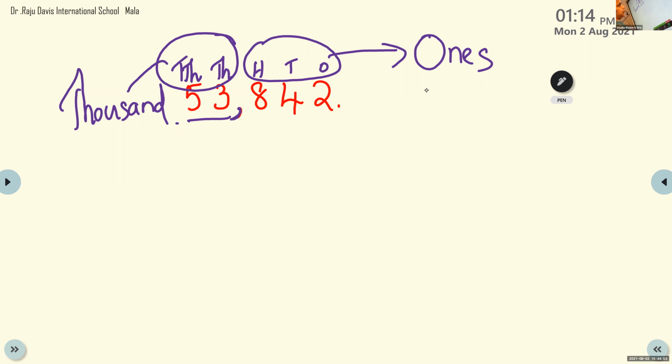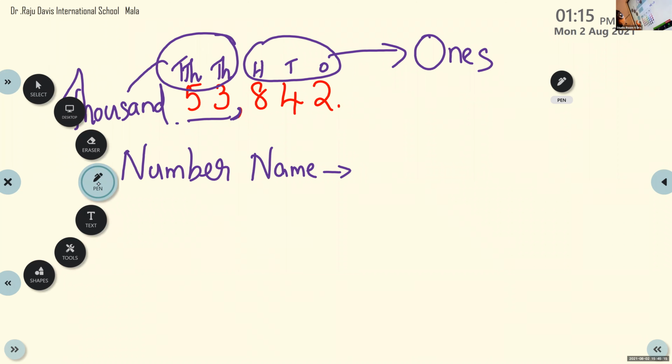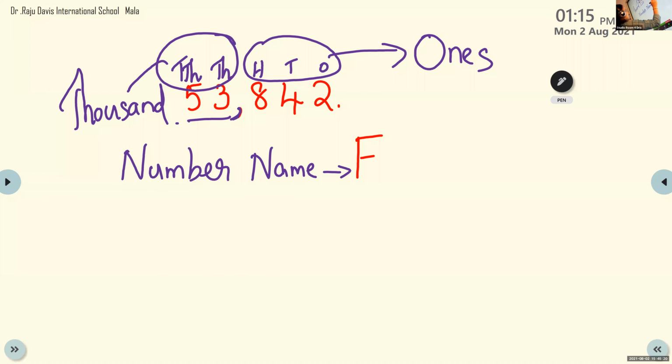Okay, now Sarah Thomas, can you give me the number name of this number? 53,000. Yes. 842. Very good. See, children, this is a 5-digit number, so it can be written as 53,842. We can see the number in the thousands period is 53,000.